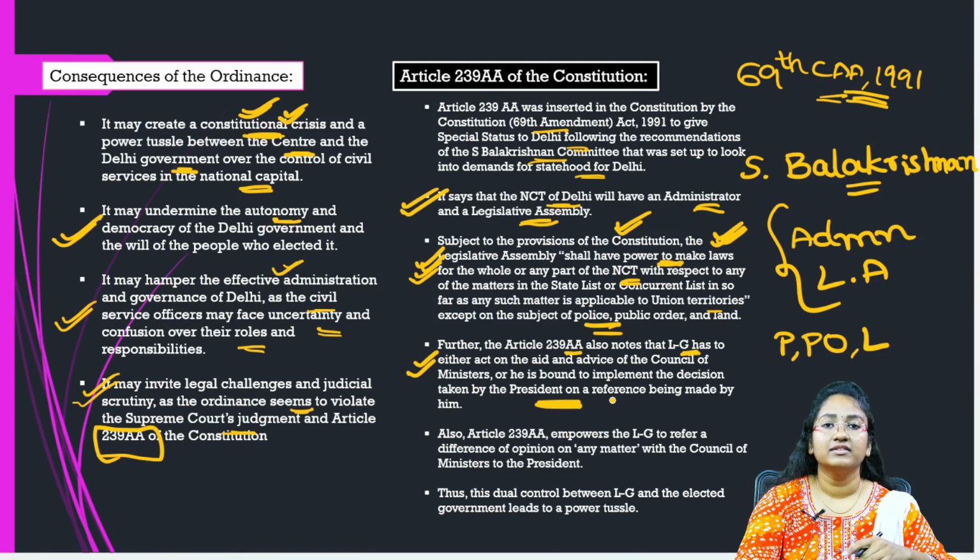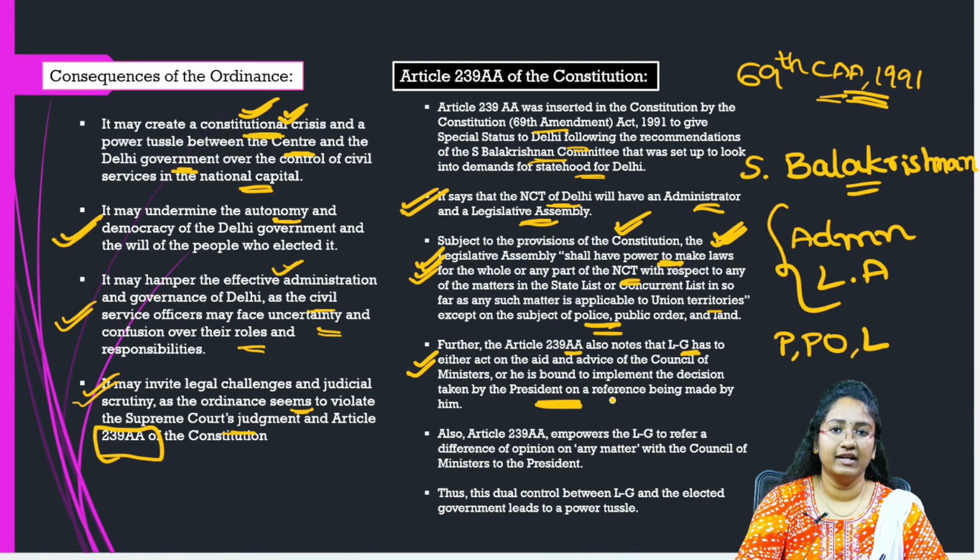So what is the power of the legislative assembly according to Article 239AA? It can make laws for the whole or any part of NCT of Delhi on any item in the state list or concurrent list, except three things, that is police, public order and land.